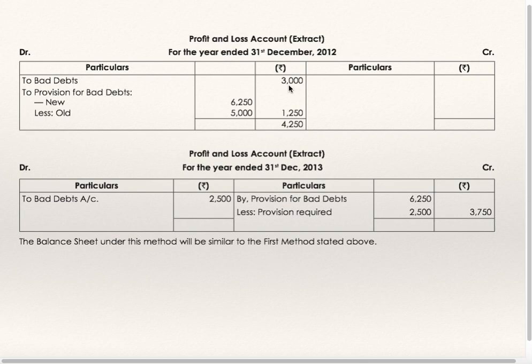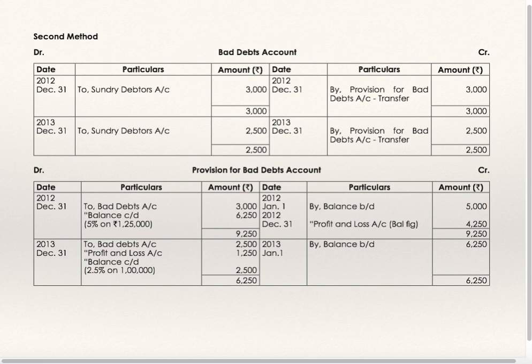To bad debts 3000 for the year 2012. To provision for bad debts, new minus old, 1250. Total is 4250. So if you see the provision for bad debts account, the total 4250 is transferred to profit and loss account.